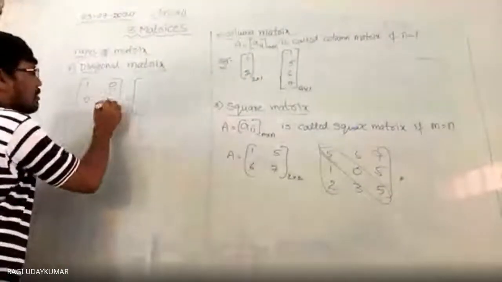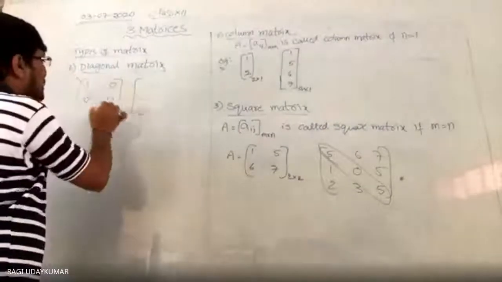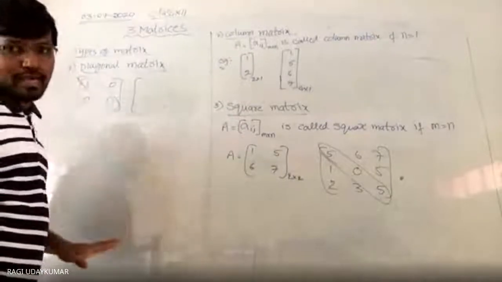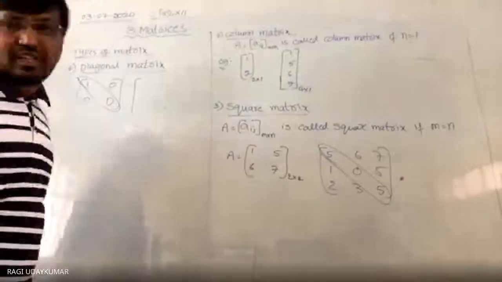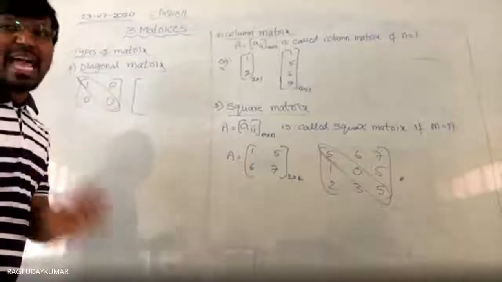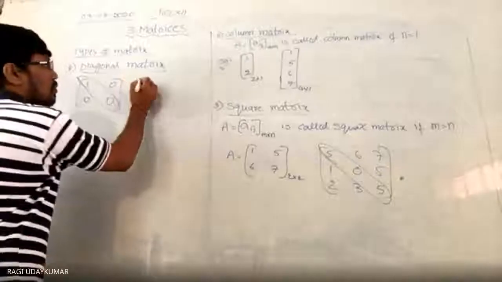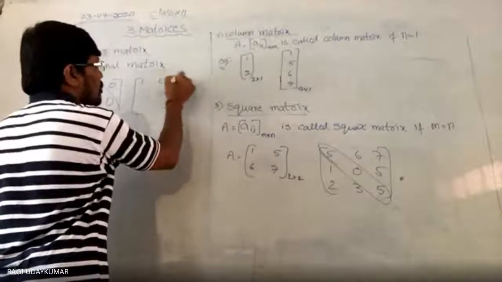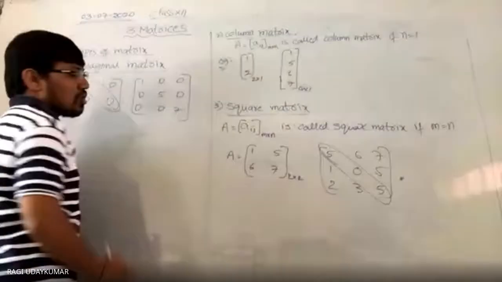Suppose I have given you this one 0. This will also be a diagonal matrix. Except for the diagonal, all the rest must be zeros. The values at these places can be anything, whatever numbers are given. That type of matrix is called a diagonal matrix. Suppose you take a 3 by 3 matrix with 1, 5, 7 on the diagonal and all other entries 0. Now this is called a diagonal matrix.